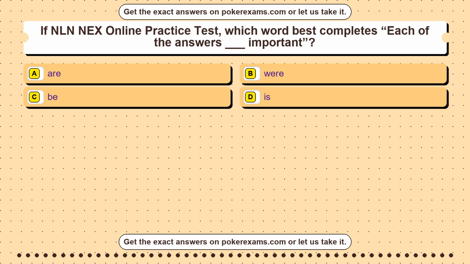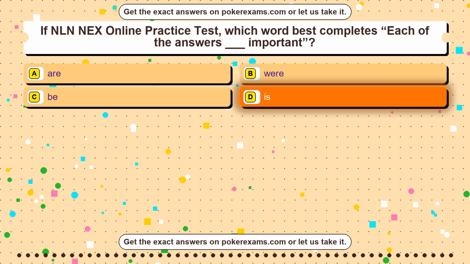Question 10. If NLN NEX online practice test, which word best completes the sentence: each of the answers blank important? Option A are. Option B were. Option C be. Option D is. The correct answer is option D, is.